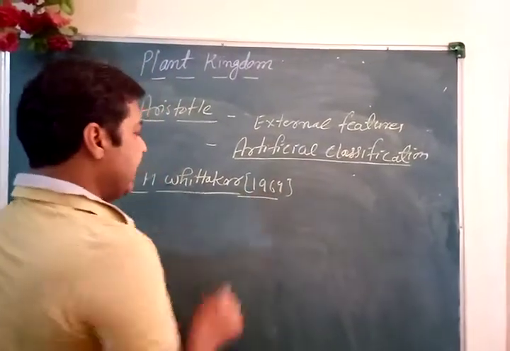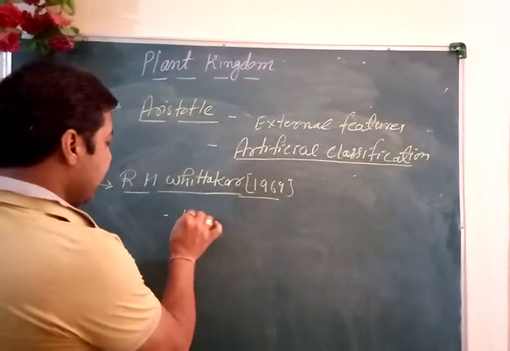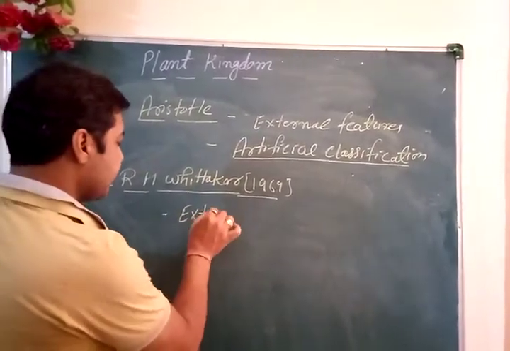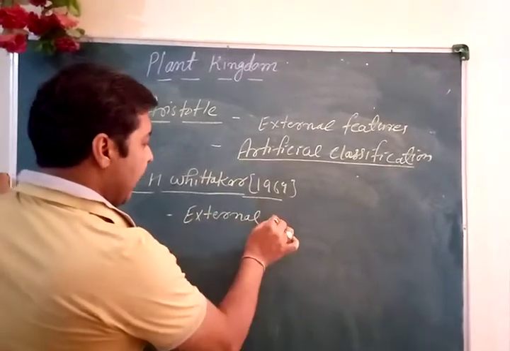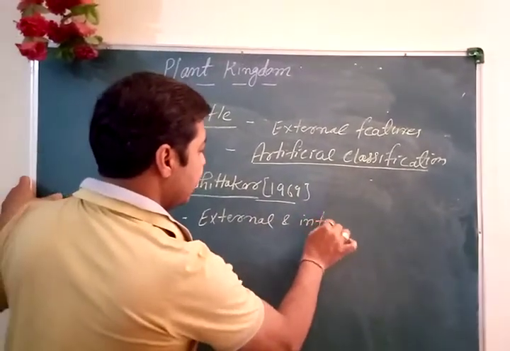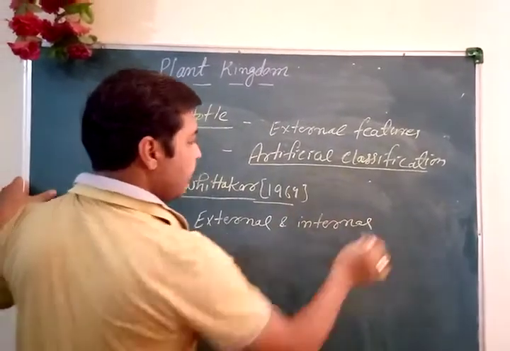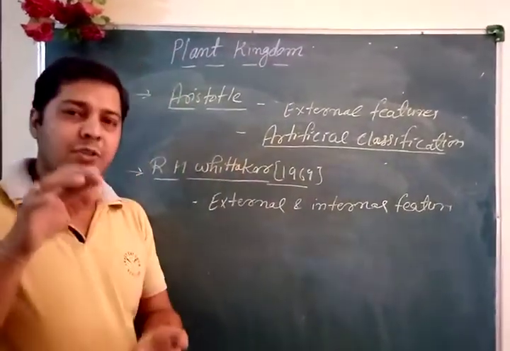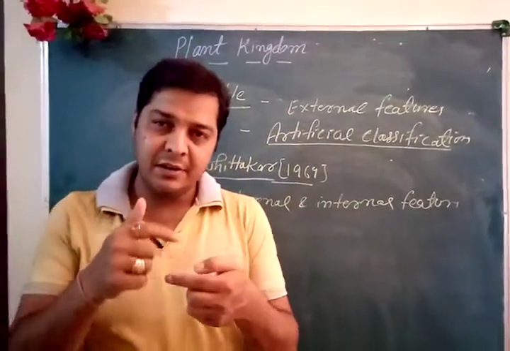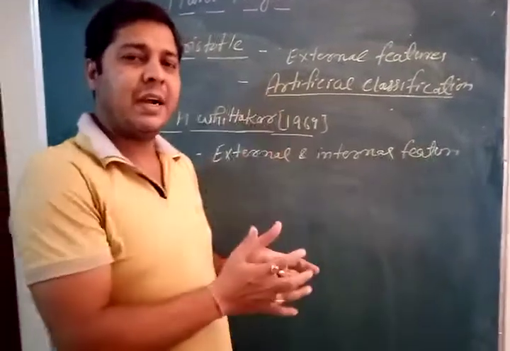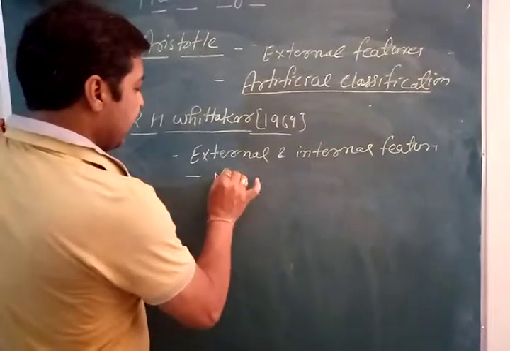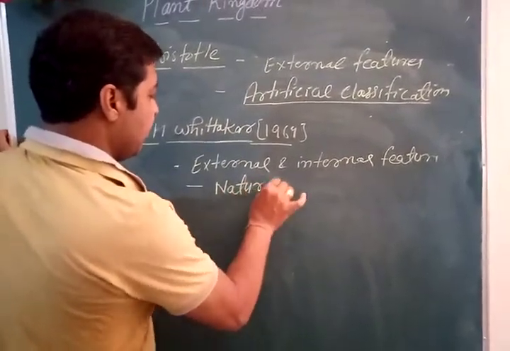So R.H. Whittaker explained and observed external and internal features. On the basis of external and internal characteristics, he classified the living organisms. So that classification is called natural classification.